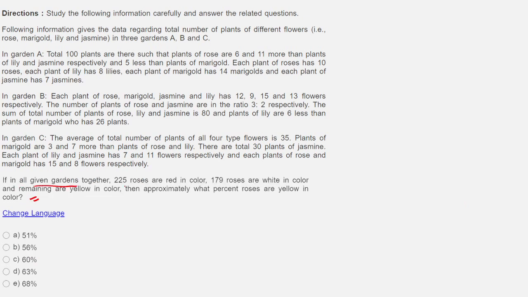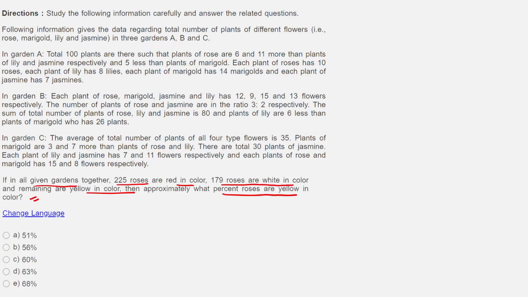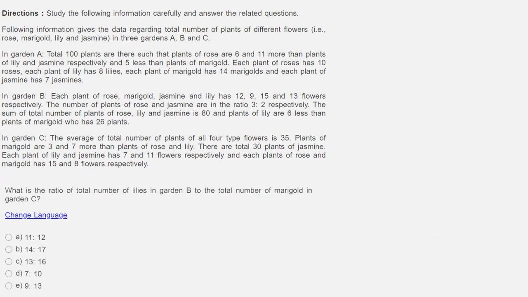If in all the gardens together 225 roses are red, 179 roses are white in color, remaining are yellow in color, then approximately what percentage of roses are yellow in color? So what do they expect us to do? Calculate all these: 28 into 10, 36 into 12, 37 into 15 and then subtract the two given. We'll get the yellow divided by total. I'll not do it here. Even in the actual examination, even if I have done this set, it takes me 10 minutes. This question, honestly, I'll leave and check the next question. So much calculation I hate. I'll always try to reduce my calculation.